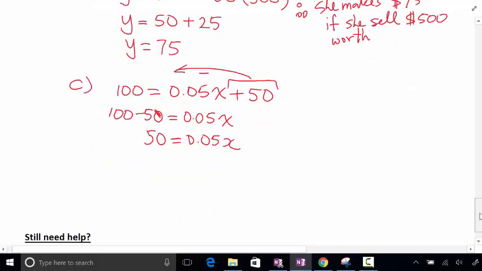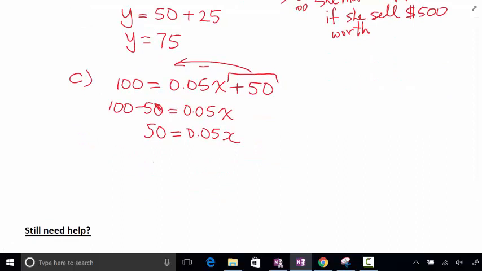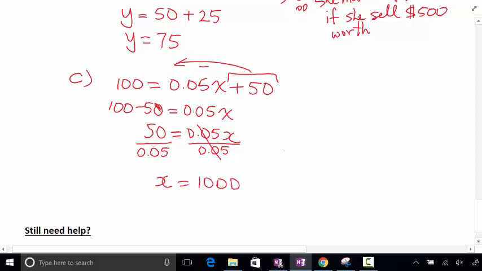How do we solve that last part? You divide both sides by 0.05. So x is equal to what? 1,000. Okay. So what is my conclusion?